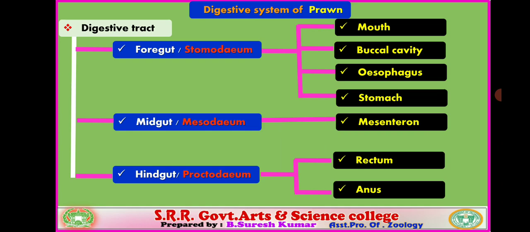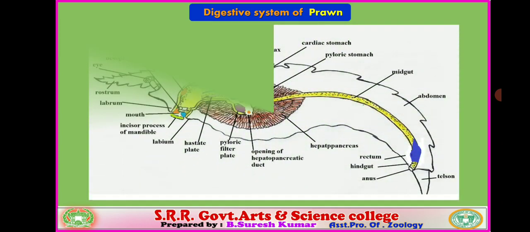In between the mouth and anus of the prawn, we find other organs. They are, sequentially, the buccal cavity, esophagus, stomach, mesenteron and rectum. They are concerned with different regions of the digestive tract. Followed? So these are the parts associated with the alimentary canal. In detail, we will discuss each and every part. You can verify this visual representation of the digestive system of prawn.